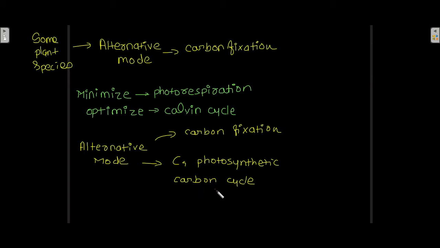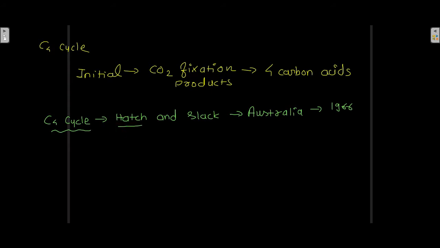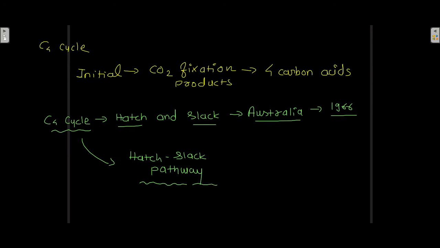C4 photosynthetic carbon cycle. Now this C4 cycle is named as C4 cycle because the initial carbon dioxide fixation products are 4 carbon acids. Four carbon acids are the initial carbon dioxide fixation products, and that is the reason why it is named the C4 cycle. Now this C4 cycle was discovered by Hatch and Slack in Australia in 1966, and that is the reason why it is also known as the Hatch-Slack pathway.